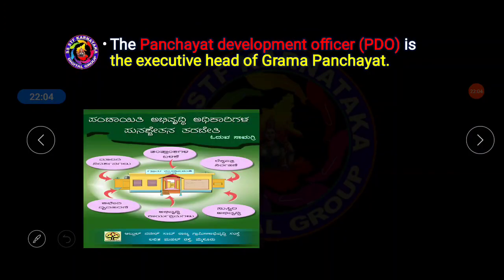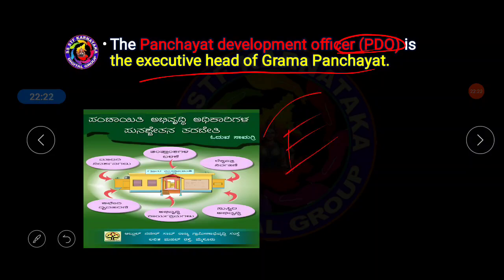Next one, the Panchayati Development Officer, that is PDO, is also the executive head of the Grama Panchayat, and this PDO is sent from the government. The state government will send the PDO, the Panchayati Development Officer, and he is the executive head of the Grama Panchayat. The elective head is different. The person who got elected by the people is called the political head, but the executive head is the PDO, and that PDO is not elected. He is appointed by the Government of Karnataka.